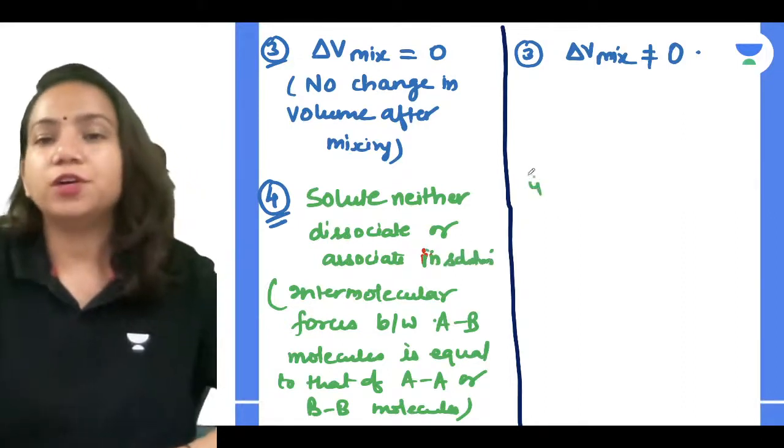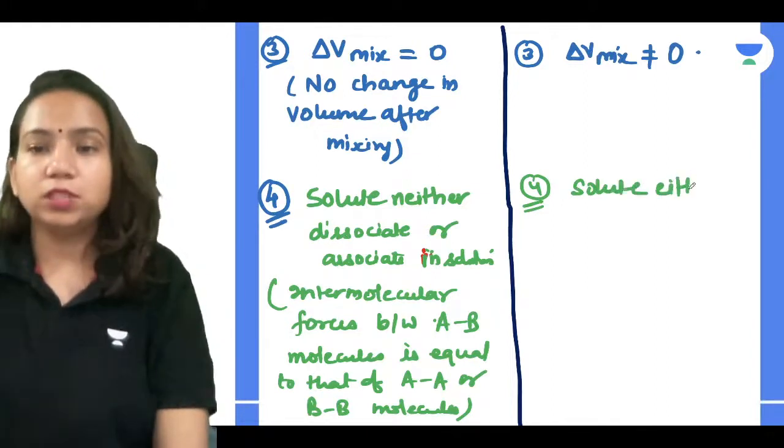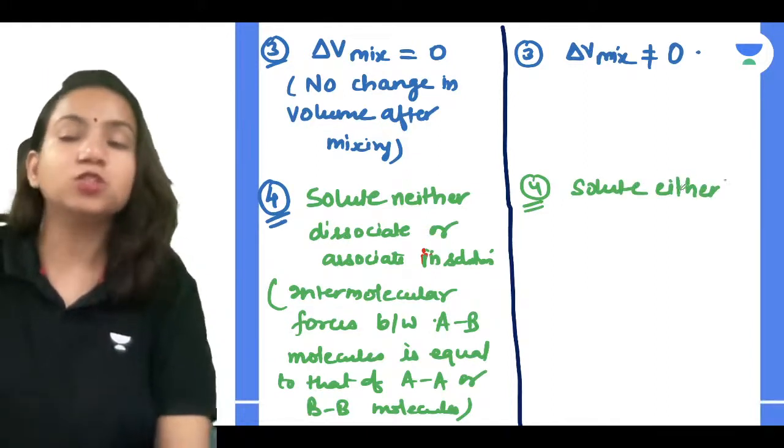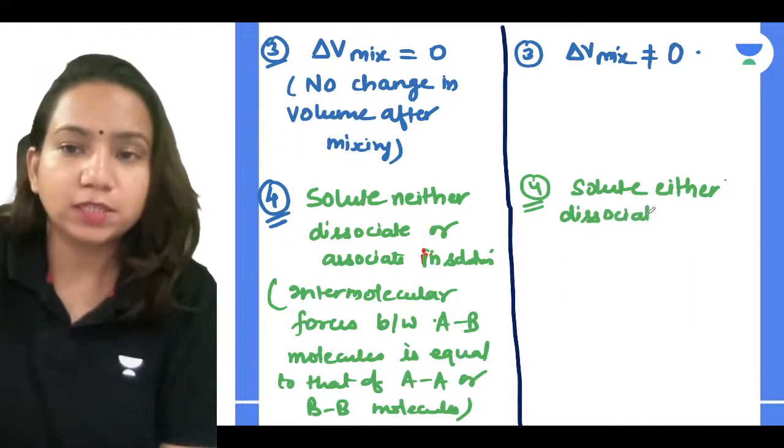So what you will write here is that for a non-ideal solution, the solute either dissociates or associates in a solution.